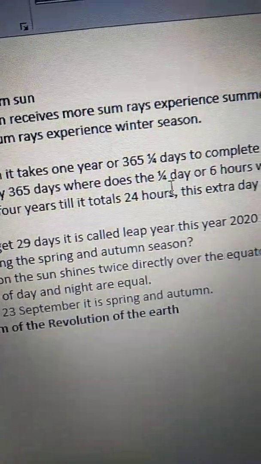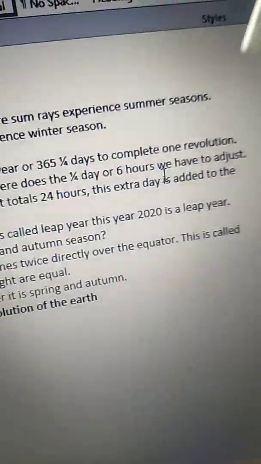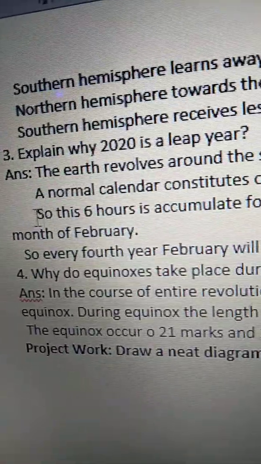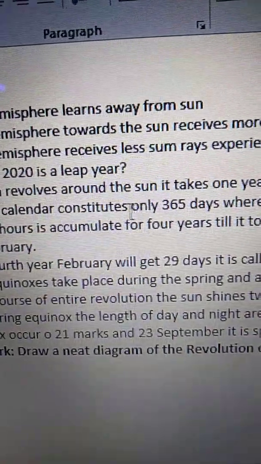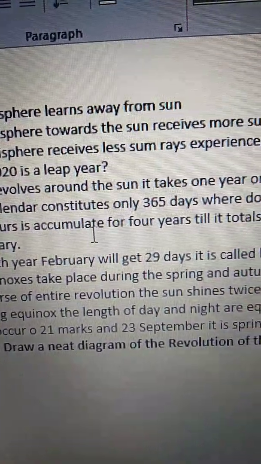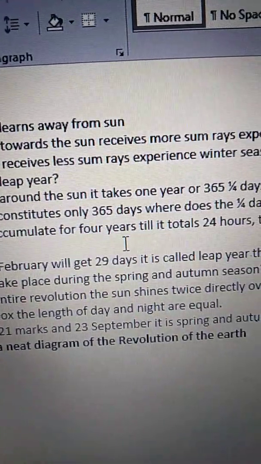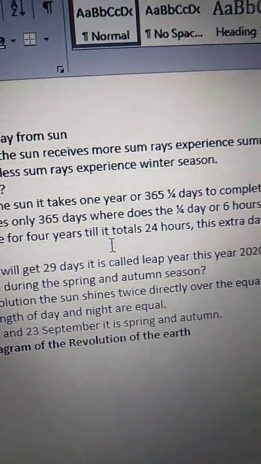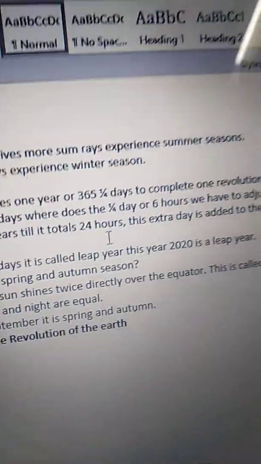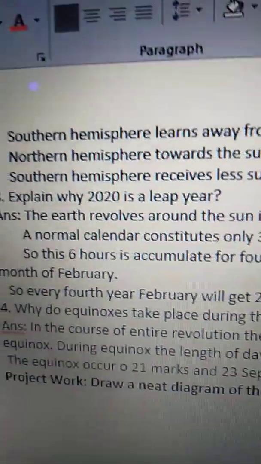Where do we have to adjust the quarter day, or 6 hours? This 6 hours accumulates for 4 years till it totals 24 hours. This extra day is added to the month of February.